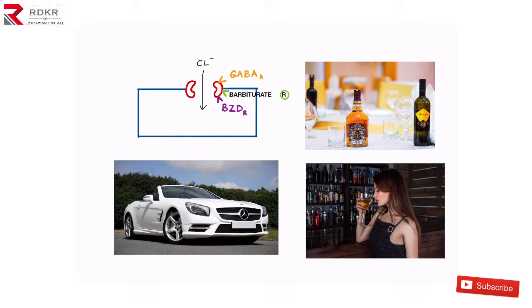Here I make a simple story for you to understand it better. I compare the barbiturate to a bar, where lots of alcohol and wine are present, and I compare the benzodiazepines to the Benz car. You have a bar located far from your home. You don't have any personal transport, no bike or car to reach that bar, but you are fond of alcohol.